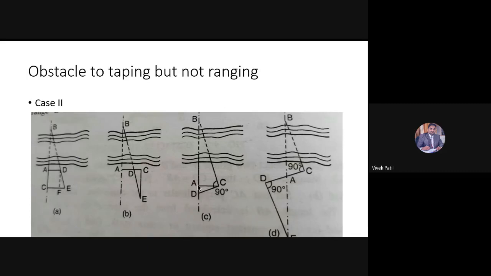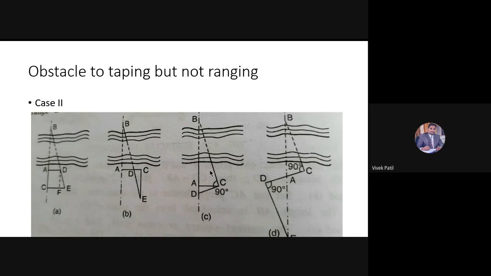What I have done first is draw a perpendicular to line AB at point C. C should be such that the distance AC is measurable and from C I should be able to observe point B. Once point C is fixed on the ground, I will drop one more perpendicular to the line BC, that is CD, and point D will be on the line of AB.